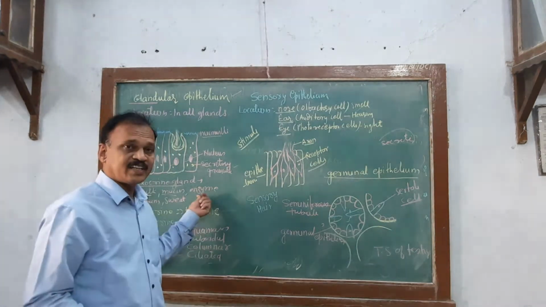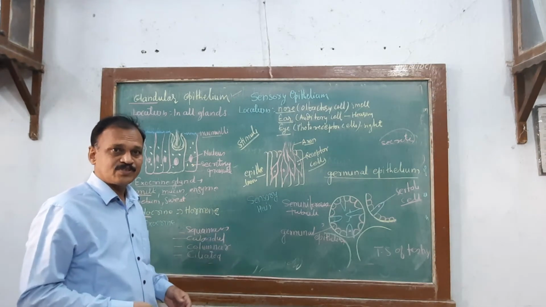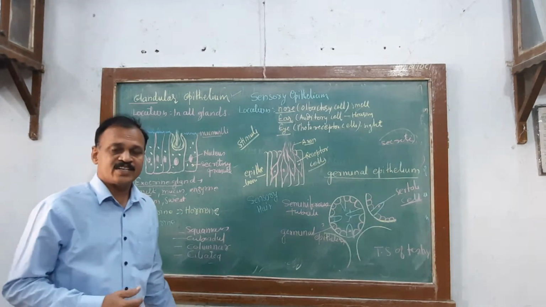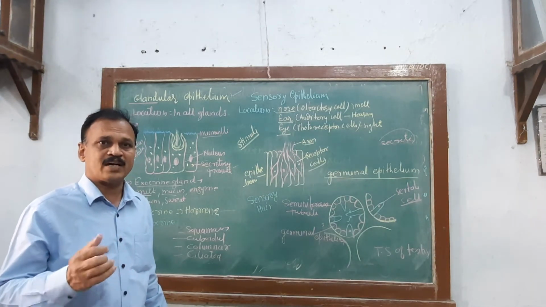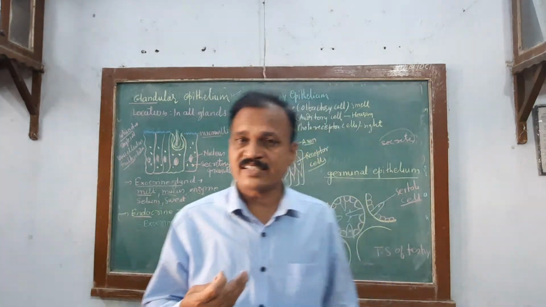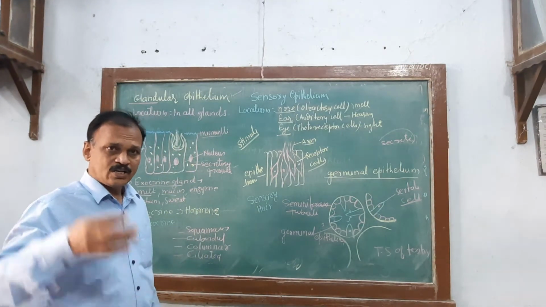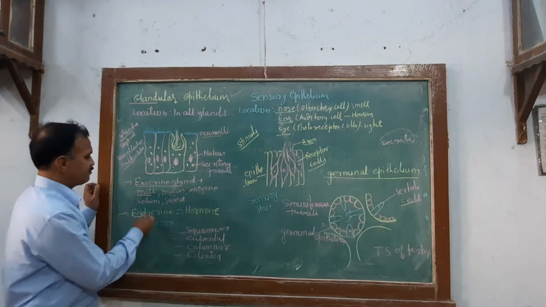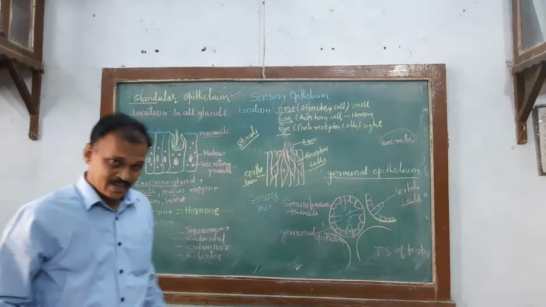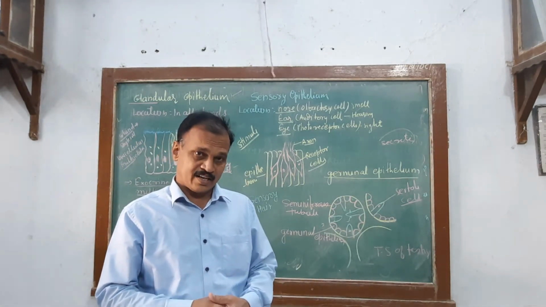Some glands secrete enzymes. A number of digestive glands secrete enzymes, like the exocrine part of pancreas and intestinal gland, secreting lipase, sucrase, maltase. The salivary gland secretes an enzyme and mucus. Sebum is secreted by the sebaceous gland, sweat by the sweat gland. They are located all over the body. So this is the function of glandular epithelium.